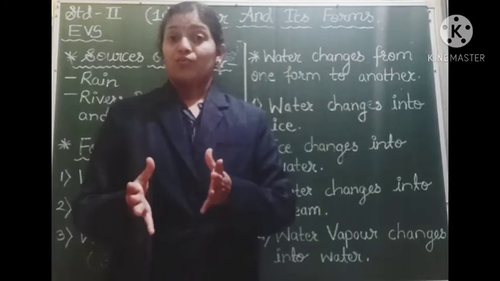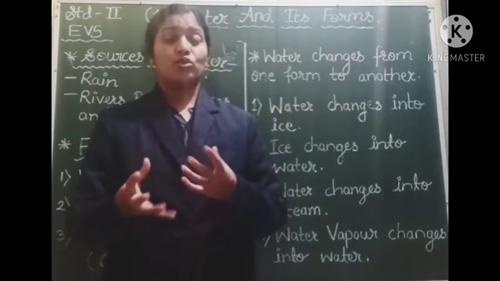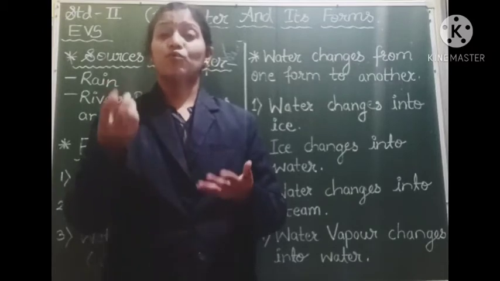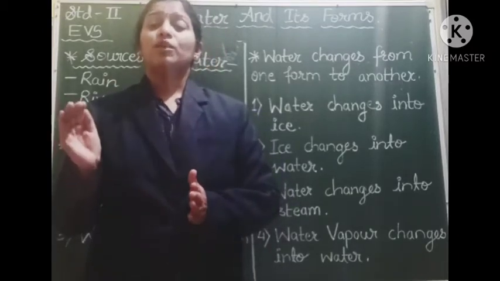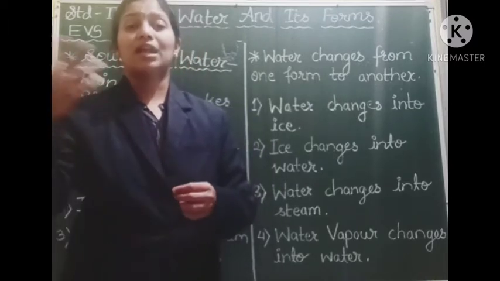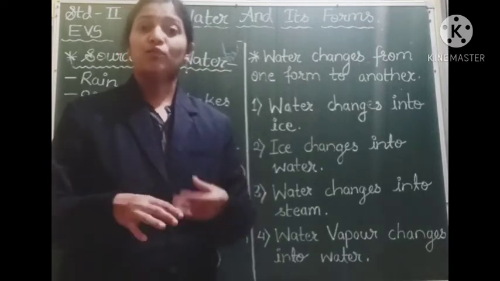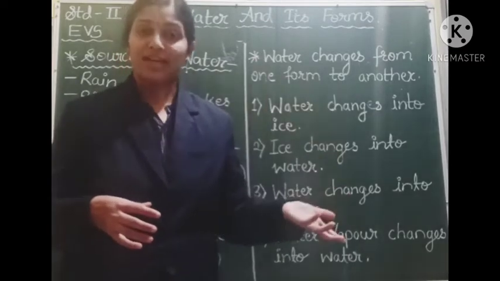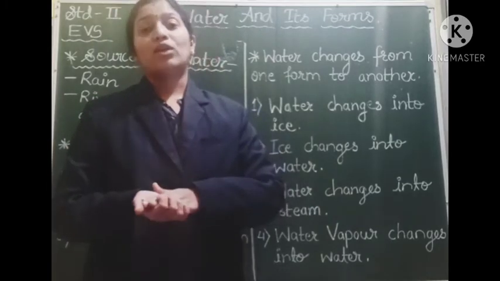Now, we have to continue with the same process. The water was boiling, the steam was coming out, water vapor was coming out. Just then, if you put a lid on that vessel, what will happen? The steam will not be allowed to come out of that lid. Because of the lid, the water vapor cannot come out from that vessel. And it will touch the lid, and what happens?